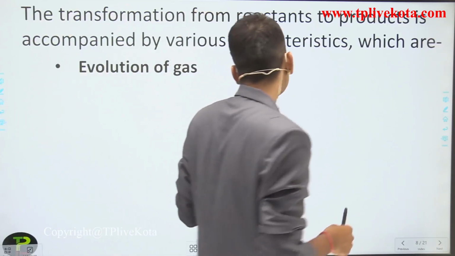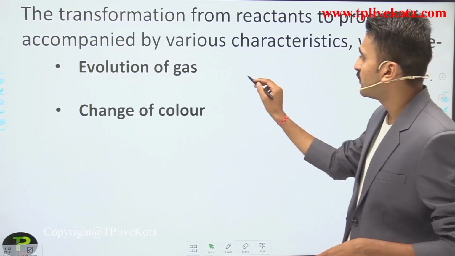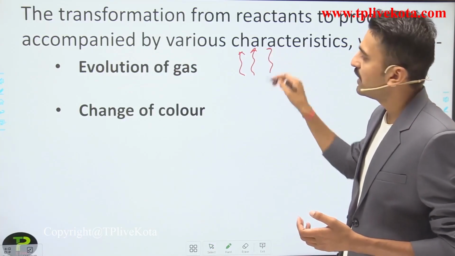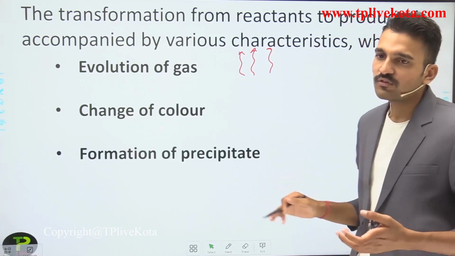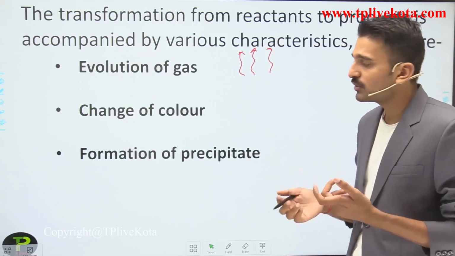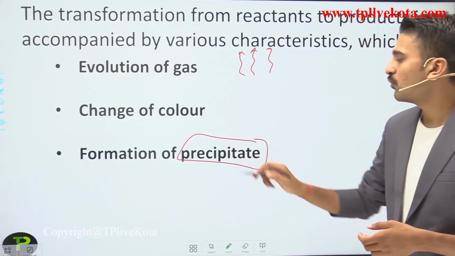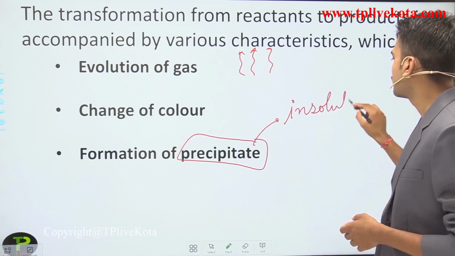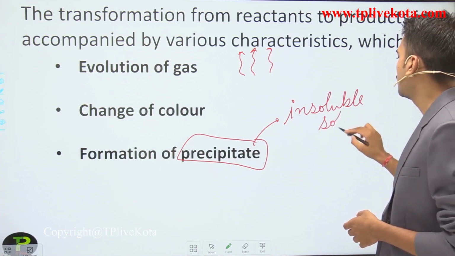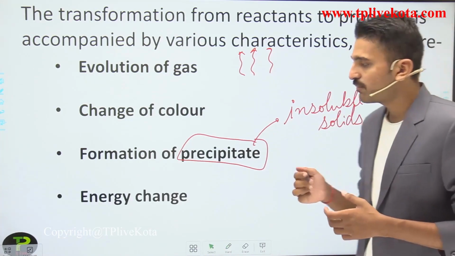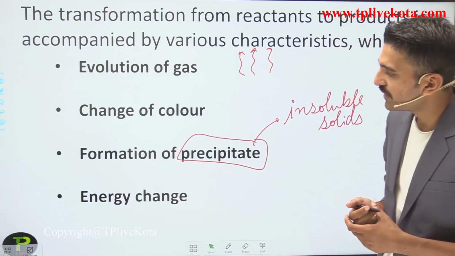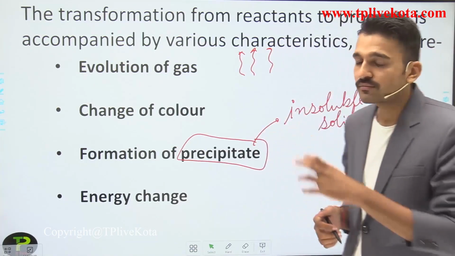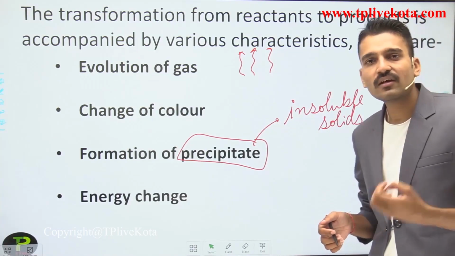So the first point is evolution of gas: whenever substances are reacting, a gas is being evolved. Or the change of color. You know this point, the color will be changed. The formation of a precipitate, this term I have told you. What are precipitates? These are the insoluble solids which are present in a solution, and since they are insoluble, they will settle down.